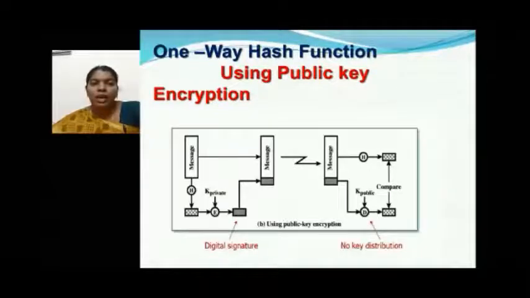At the receiver end, the message again will be passed to the hash function to generate a message digest, and then the received message digest will be decrypted with the help of a public key to obtain the hash value. The generated hash value and the received hash value should be compared, and only if both are the same can we trust the message as an unaltered message, so that message authentication has been implemented here.